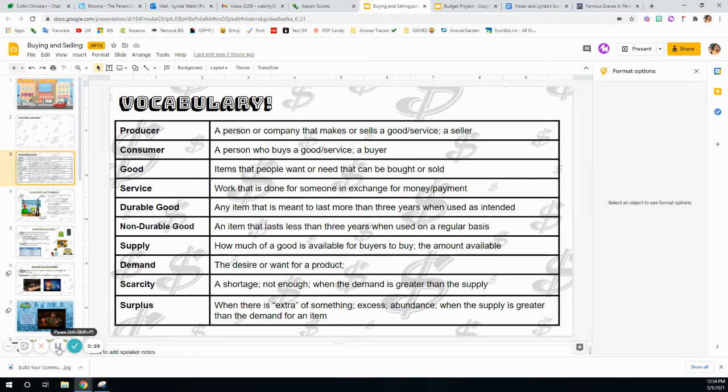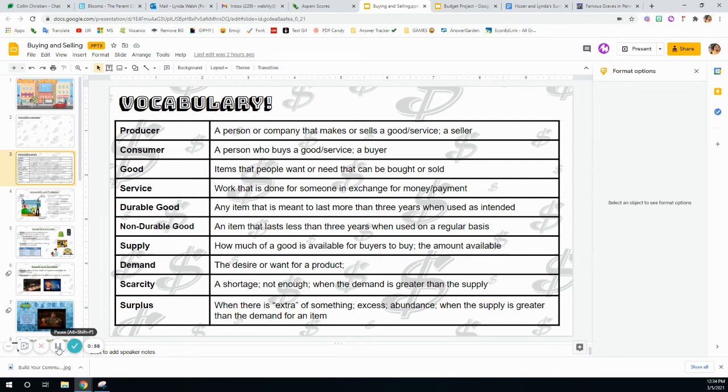A good are items that people want or need that can be bought or sold. A service is work that is done for someone in exchange for money or payment. A durable good is a strong item, one that lasts. It's any item that is meant to last more than 3 years when it is used as intended. A non-durable good is an item that lasts less than 3 years when it is used as it was intended